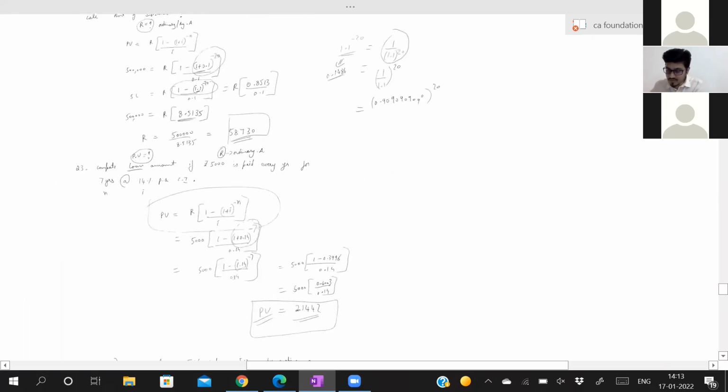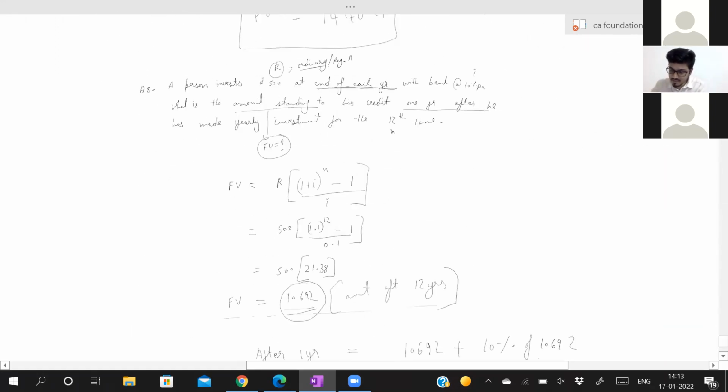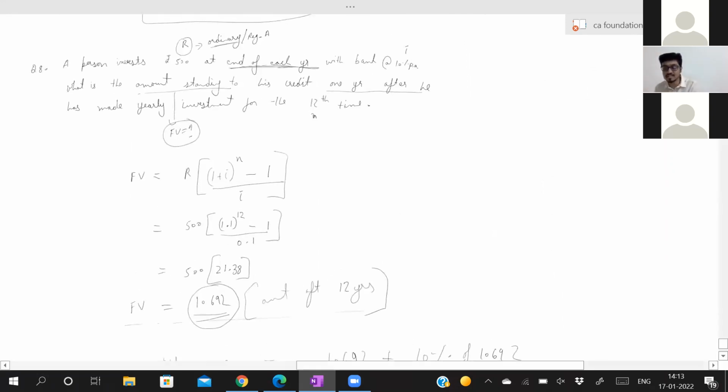So what was the last sum which we did? A person invests 500 at the end of each year. They have specifically mentioned at the end of each year, and at the end of the period. Annuity regular, ordinary annuity. Now, annuity they have given. I they have given. N they have tried to play with.